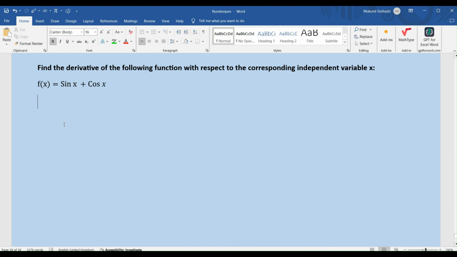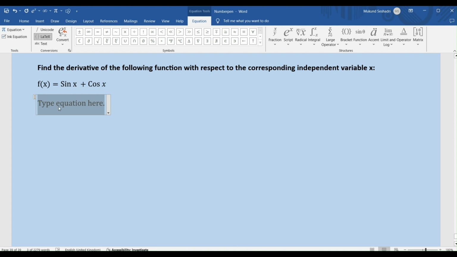It looks like it is a sum of two differentiable functions, right? So if I may call those functions u and v, let's write down what our u and v are. My u of x is nothing but sine x, and my v of x is nothing but cos x, right?